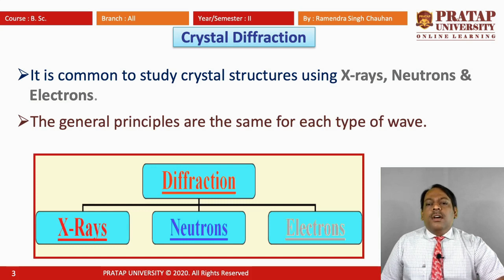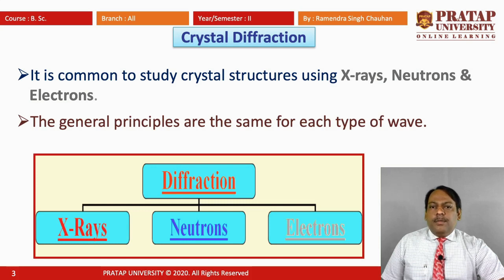That is, when we are talking of diffraction, what is happening in diffraction? In diffraction, we are passing a wave and that wave is passing through some obstruction. When some obstruction is provided in the path of a wave, then at the sharp edges it bends. The bending of wave at the sharp edges is called diffraction.